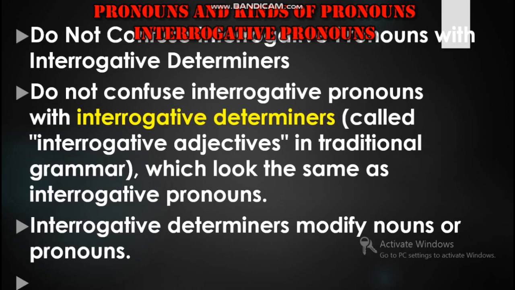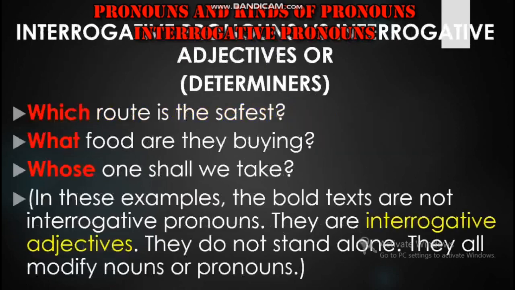The only thing is that their usage in a sentence differs. As we all know, what is the definition of an adjective? An adjective or a determiner is a word that adds something to the meaning of a noun, or that describes a noun, or that modifies a noun, or maybe a pronoun. So we'll see through various examples.